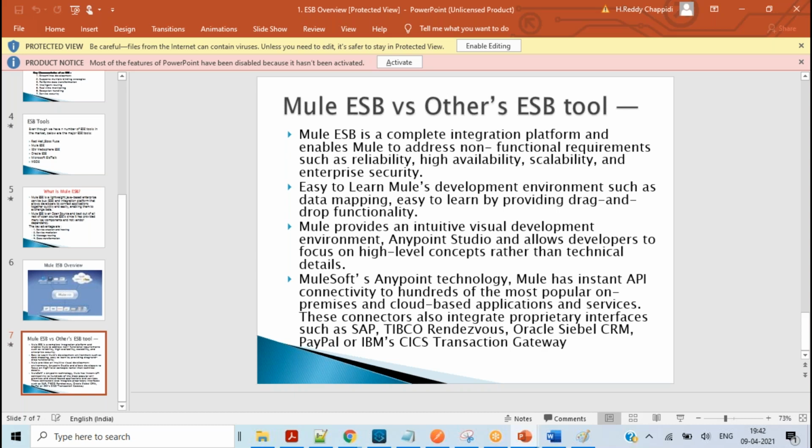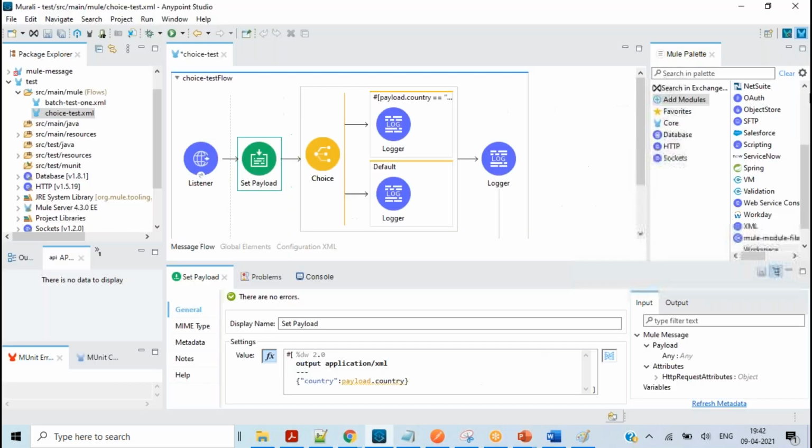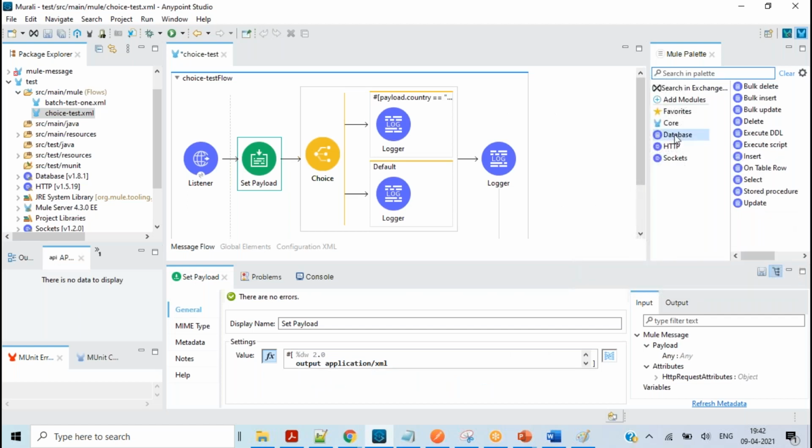So these are all the pre-developed and tested connectors. When you are using these connectors, let's suppose this is a database. The database has different operations: select, delete, insert, update. We all know the select operation, insert operation, delete operation. Let's suppose I am taking the select operation.